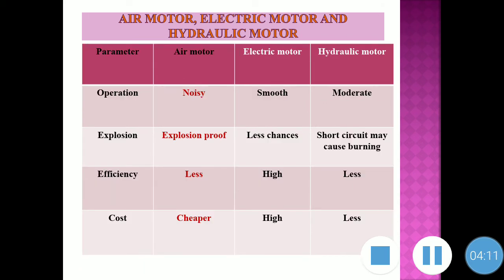If we talk about the operation, the electric motor is smooth, the hydraulic motor is moderate, while the air motor has a big noise. If we talk about the efficiency, the electric motor has the highest efficiency out of these three motors. If we talk about the cost, the electric motor has the highest cost while the air motor is cheaper.